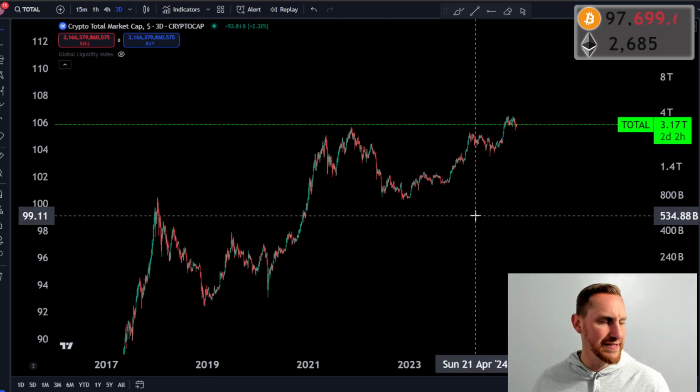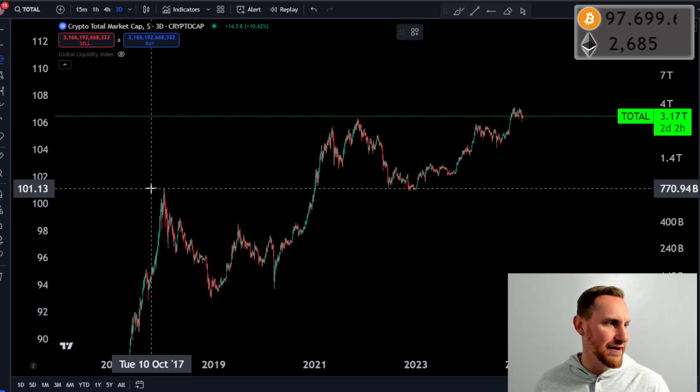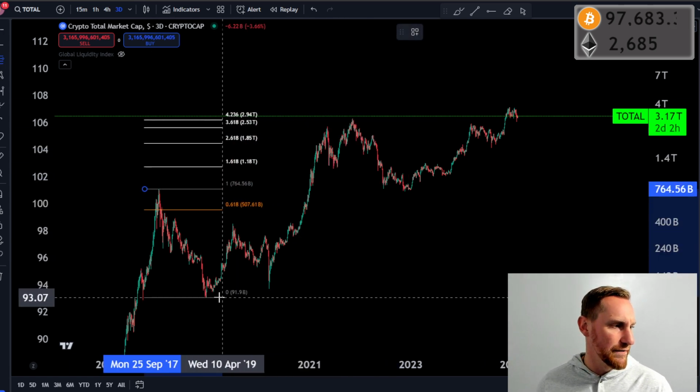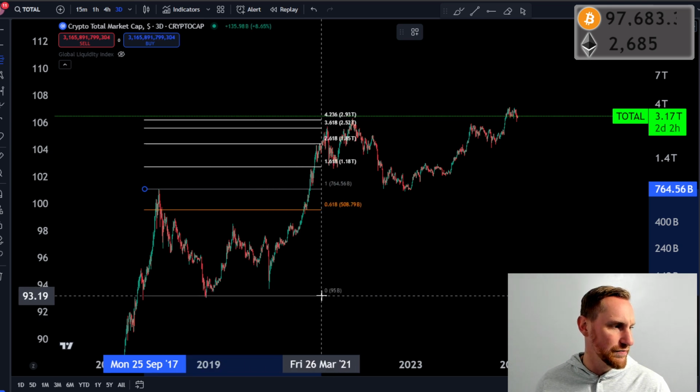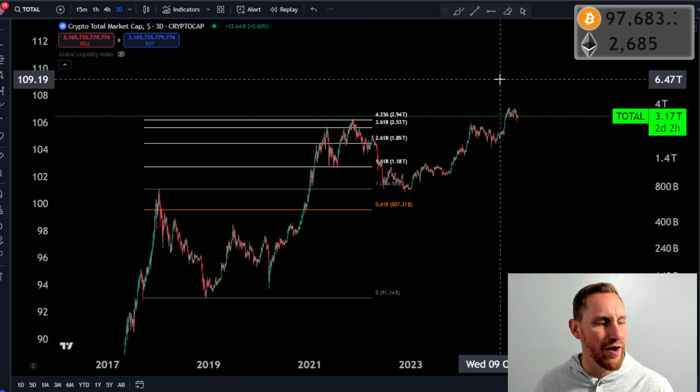So let's start off by looking at last cycle and kind of just take our previous 2017 top to our 2019 low, right? And look at what happened in the previous cycle and where did crypto top out? Where did it have pauses? And see if we can find any similarities to this cycle.